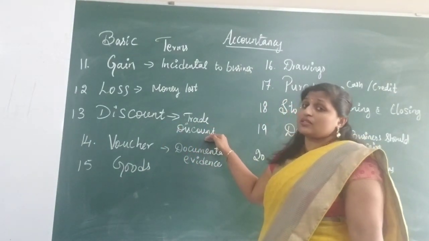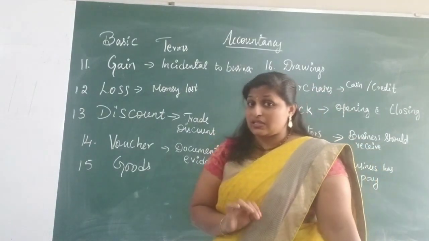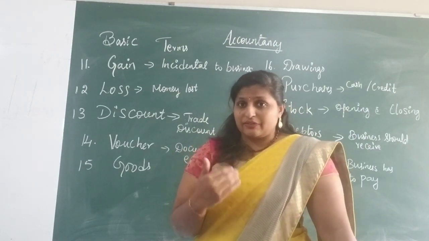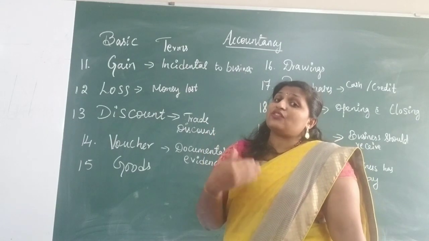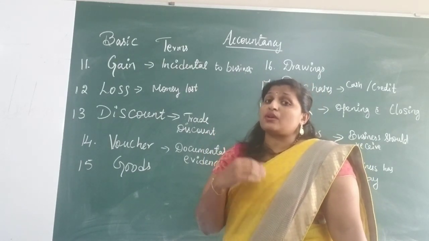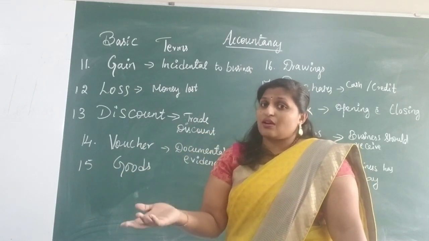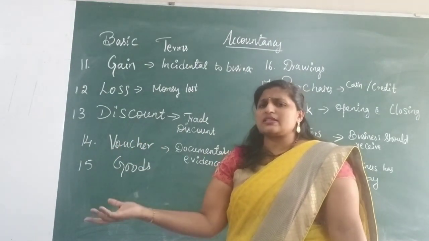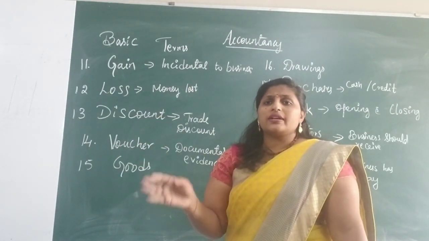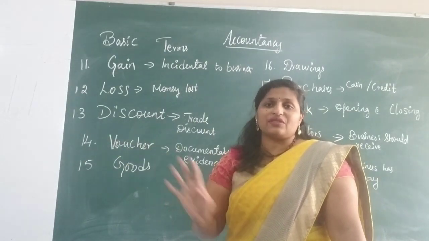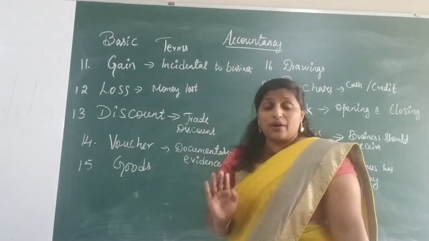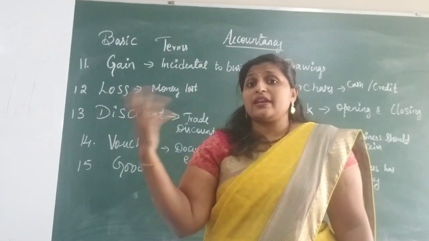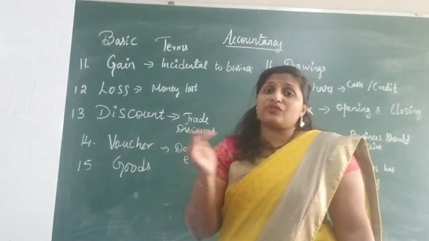So trade discount is nothing but this: when a credit transaction takes place, if the person who has to pay pays within the time or before the time he has taken, it can impress the person who has given the credit. So he can give a certain discount and say you need not pay the full amount. Are you able to follow, girls? Trade discount is a certain portion of the amount which is reduced from the buyer's payment at the time of payment.